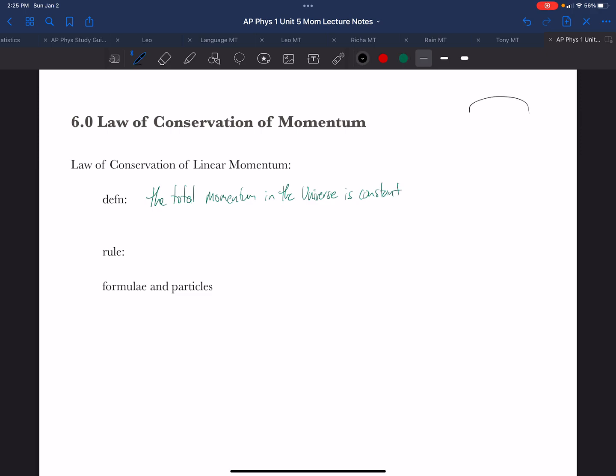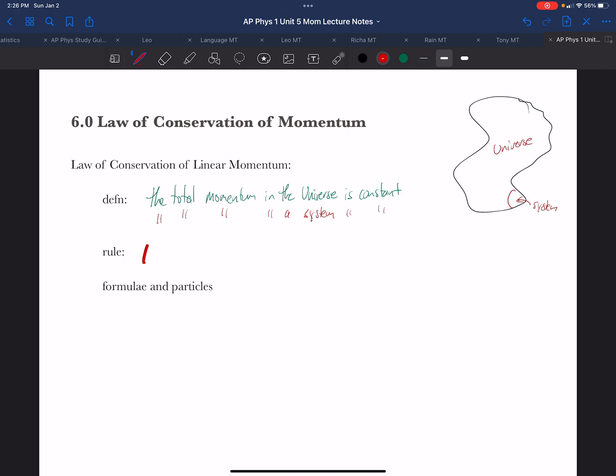Now, if we take the universe and chop off a little part of that universe, we can define that as our system. So a system is a piece of the universe, which means we can also write the law of conservation of momentum as: the total momentum in a system is constant. The total momentum of a system remains constant.